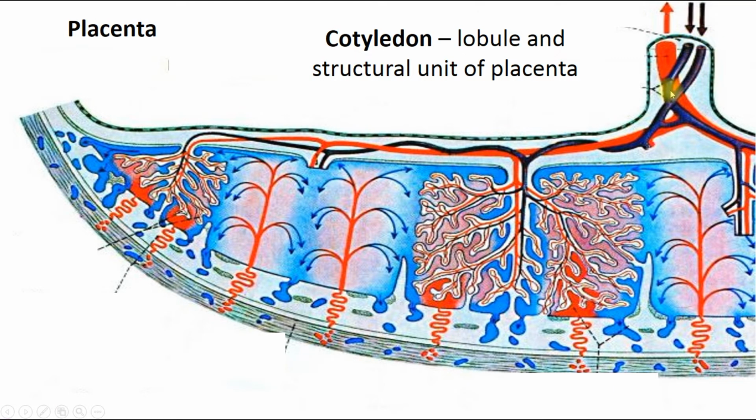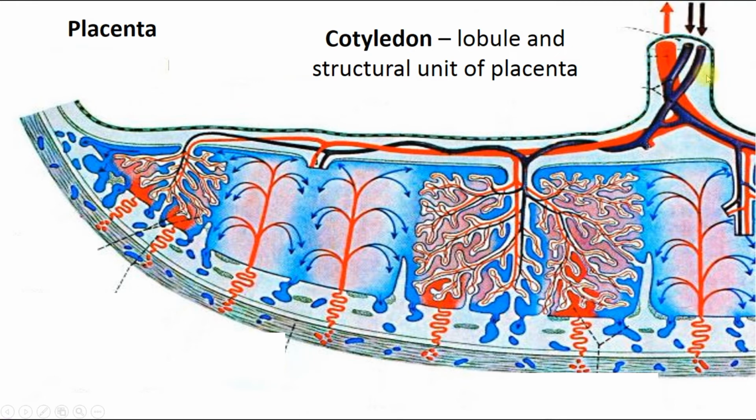And here we can see two umbilical arteries. They are coming from the embryo, and they carry venous blood from the embryo. So this venous blood goes to the placenta, to all the villi, and it's distributed in villi. And after the gas exchange, which is provided in the cotyledons, blood becomes arterial, and arterial blood is collected by the veins, and one placental vein carries this blood away through the umbilical cord. It's the umbilical vein, and it carries this blood to the embryo.